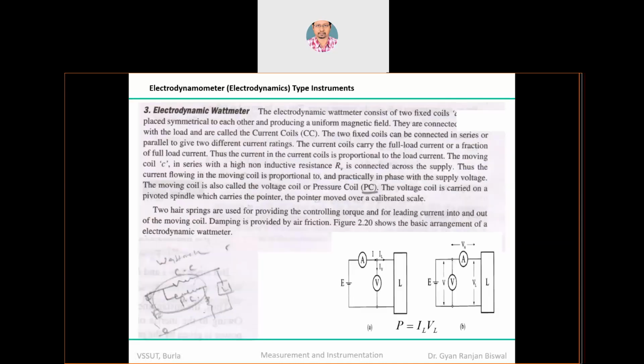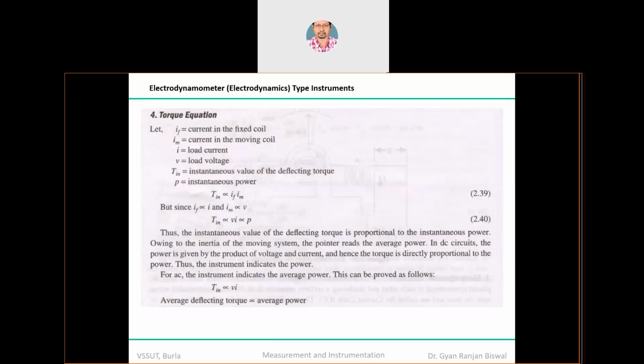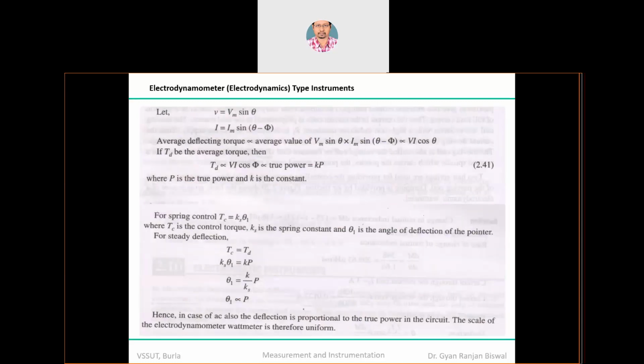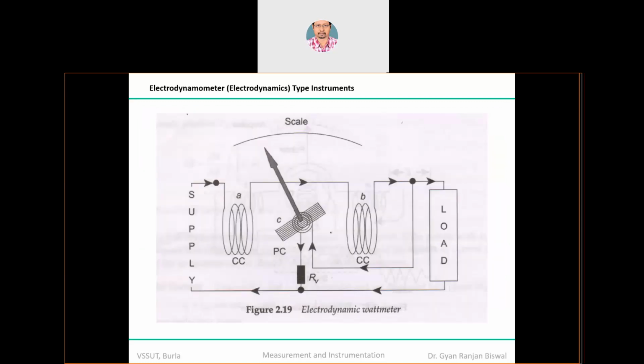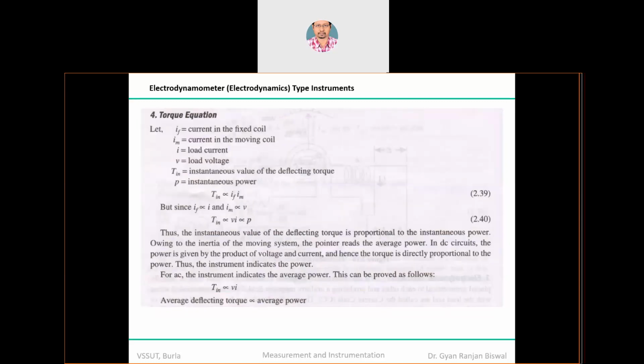Yeah, so the total torque is the product of IF and IM. Now if I remove that proportionality constant, IF is proportional to I, because that is a fixed coil with a lesser number of turns, used to measure the current and connected in series to the load, whereas IM is going to measure the voltage, because it is connected across the load. So the amount of meter current will be proportional to the voltage across the load.